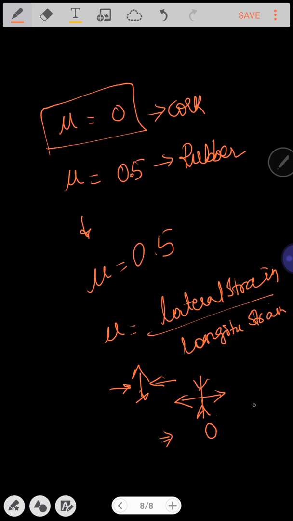If there are no compressions in the body, if there are no expansions or tension in the body, we can consider such a material as cork, where the value of mu is equal to 0. It doesn't change its volumetric shape in the lateral direction nor in the vertical direction due to the applied stress.